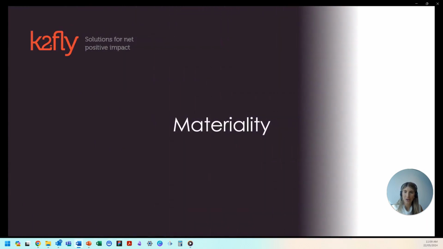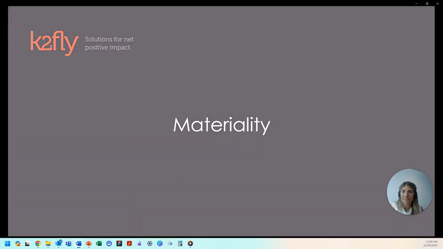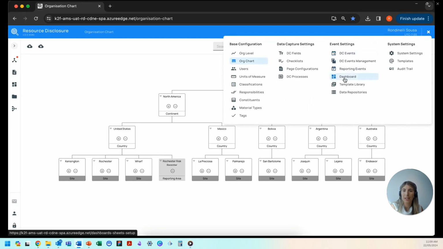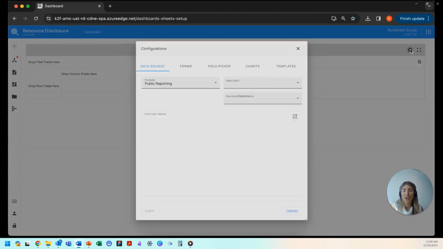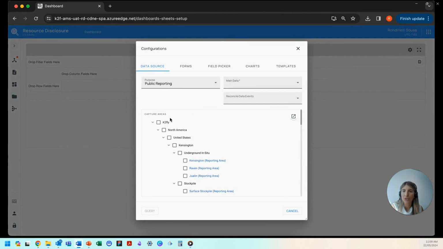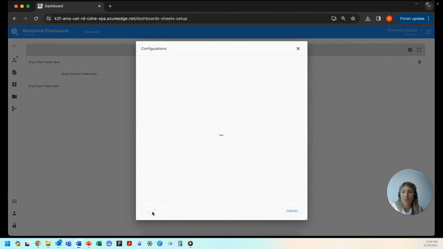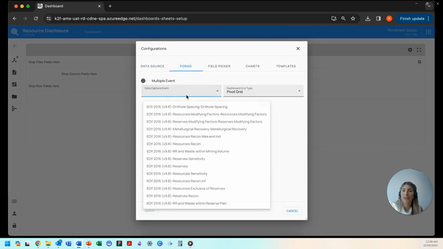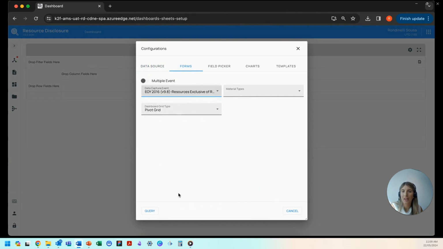So finally, if we go to materiality, so once this data is entered and reviewed, we can check the output results. So we just do that by clicking here, and we can access the dashboard configuration area where we have the option to select branches of the organization and also data capture events. So next I can select what pages in the data capture event I want to load, along with options to apply filters to material types. Just doing that here.